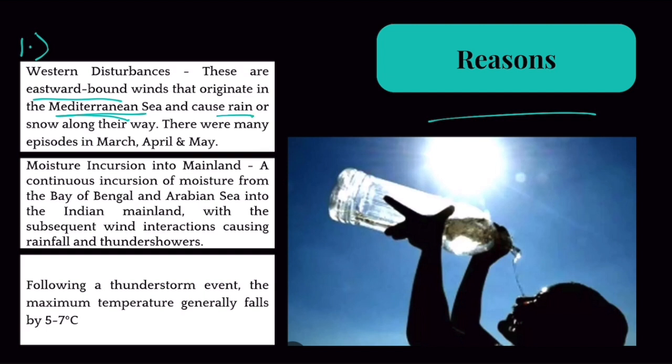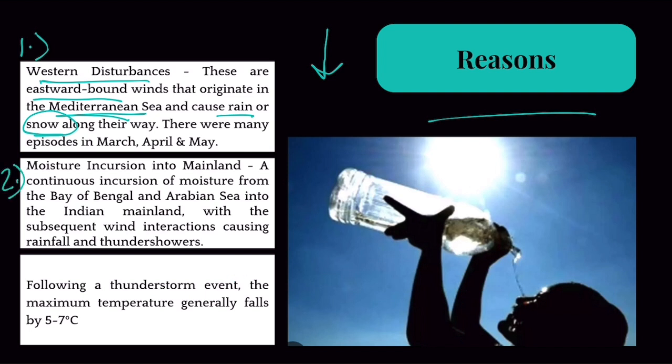And in high mountains, they drop this moisture in the form of snow. Because of western disturbances, there were episodes in the months of March, April, and even May. Because of that, rainfall and thunderstorms happened quite frequently, which cooled down the temperatures. So this was reason number one.